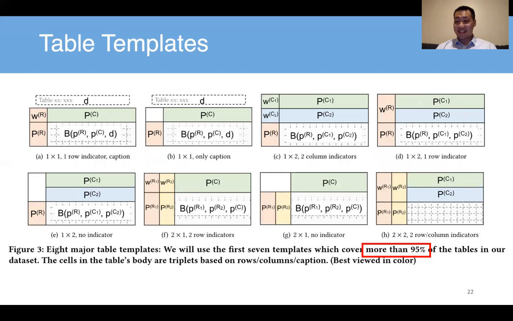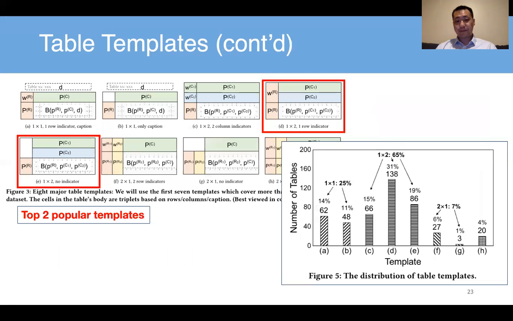People are really good at designing experimental result tables in their papers, very fancy tables. We may have double lines of column headers, double lines of row headers, and even double for both. We identified these 8 kinds of templates of tables, and in total they cover more than 95% of the tables in our data.